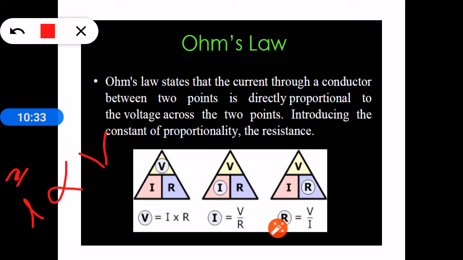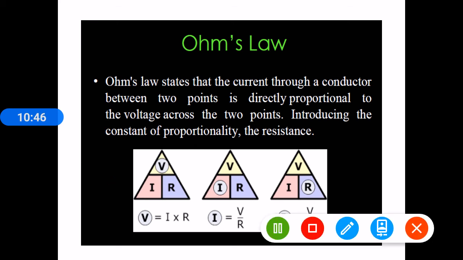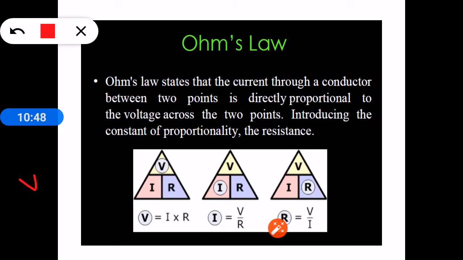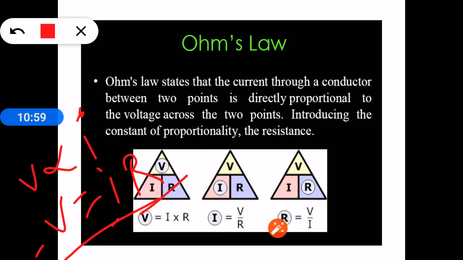So I is directly proportional to V. If we remove the proportionality symbol, V equals I into R, where R is called resistance, and this law is called Ohm's law. V is voltage, I is current passing through the conductor, and R is the resistance of that conductor.